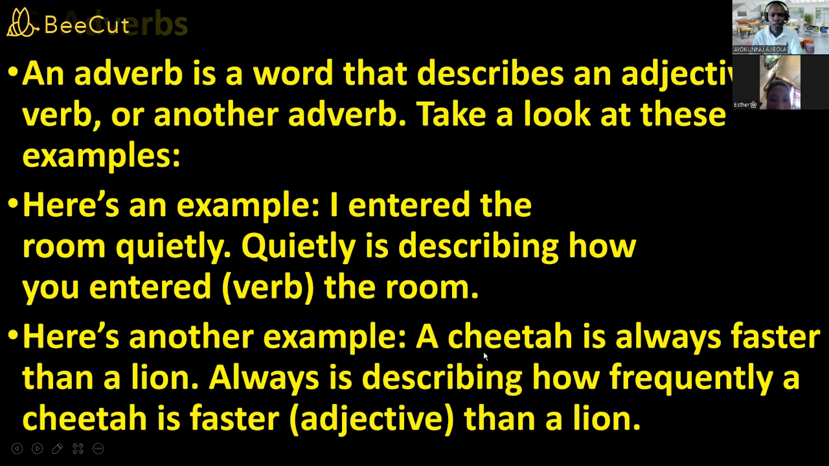Here's another example. A cheetah is always faster than a lion. Always is describing how frequently a cheetah is faster than a lion. Faster is an adjective. You understand? Yes, it's an adjective. So this adverb is describing the adjective faster. So is that taken now?